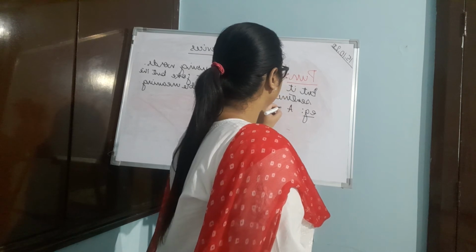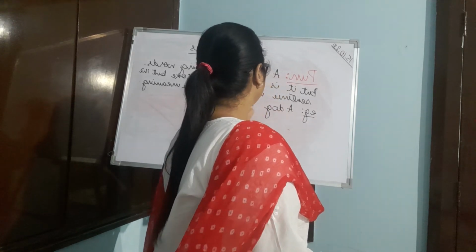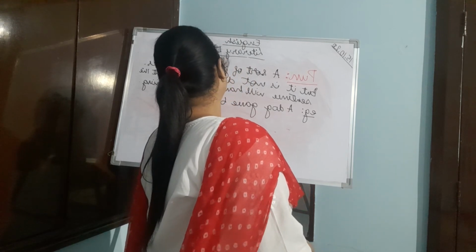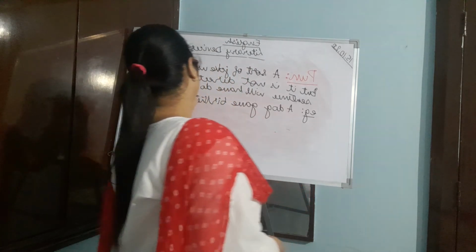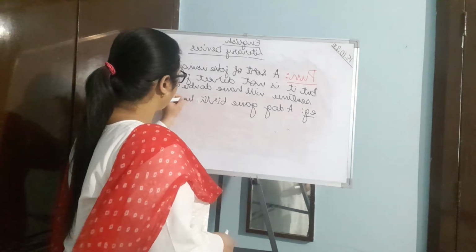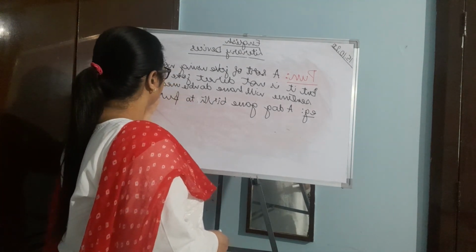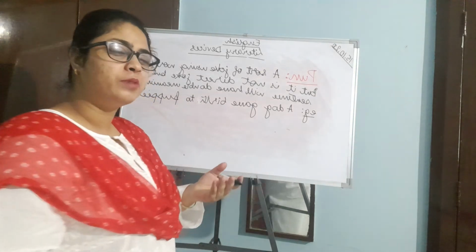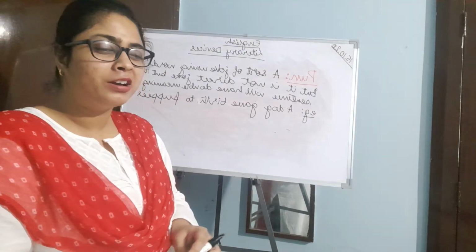Now talking about pun, children, if I say a dog gave birth to puppies. Obviously a dog will give birth to puppies only. It cannot give birth to kittens.